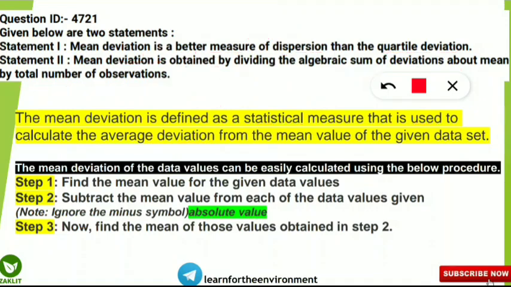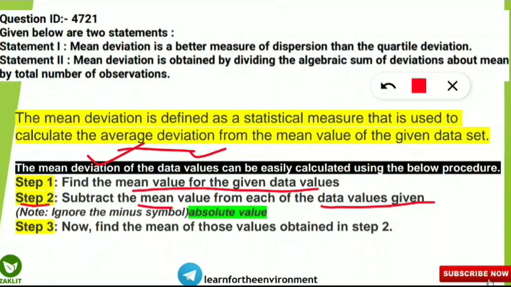So what is this deviation? We will know in the next slide how to find the mean deviation of the given data value set. First of all, step 1 is to find the mean value for the given data values. So we have to find the average or the mean value for the given data values. Next, step 2 is to subtract the mean value from each of the data values given. So here we have to take the absolute value of each of the data and subtract the mean value from each of the data.